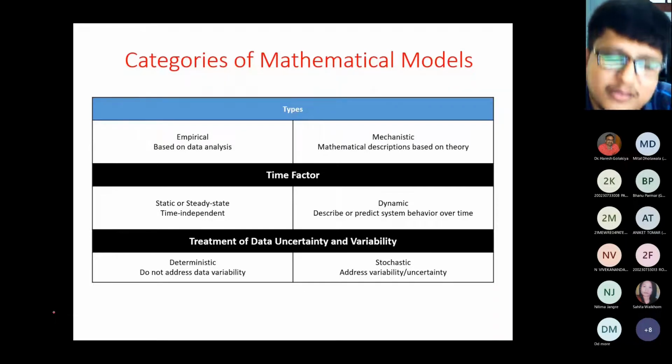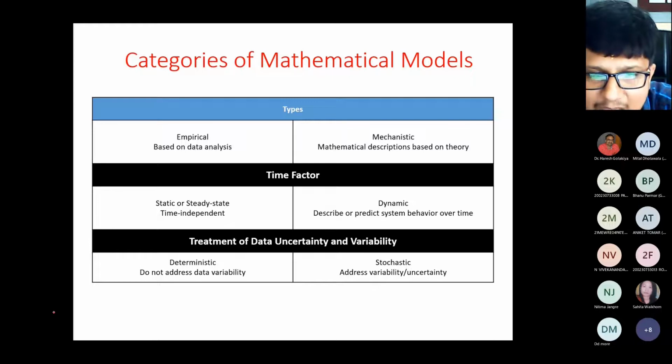So treatment of data uncertainty and variability is divided into two parts, deterministic and stochastic. Deterministic models do not address the data variability. So if there is any missing data, or some variability in the data, it will still allow you to run. But in the case of the stochastic, it will not run your model.